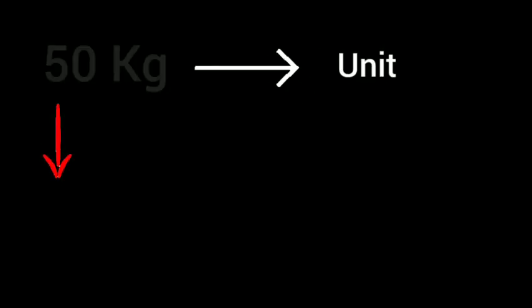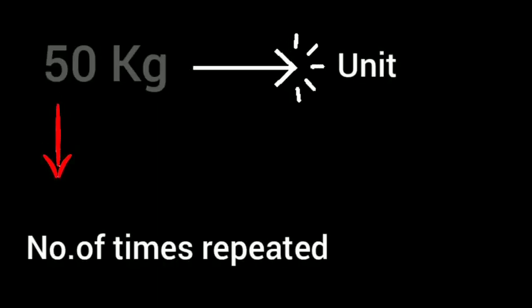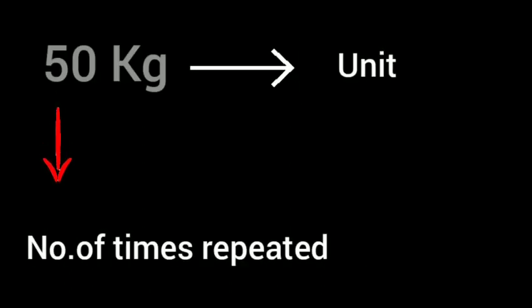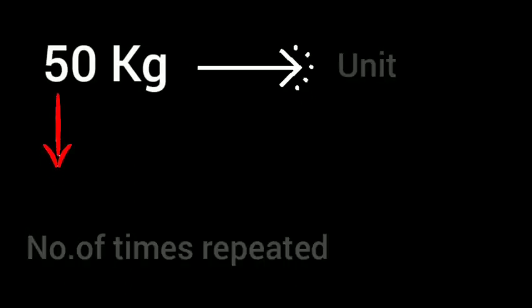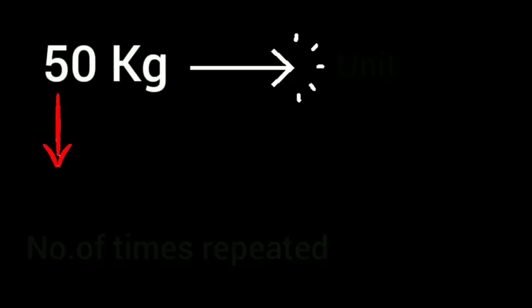That means if I am saying 50 kg, kg is the unit, kilogram. 50 means the number of times it is repeated for 1 kg, for 1 unit. Clear? So 50 is a numerical value and kg is a unit. In the previous years, we have studied the standard units.